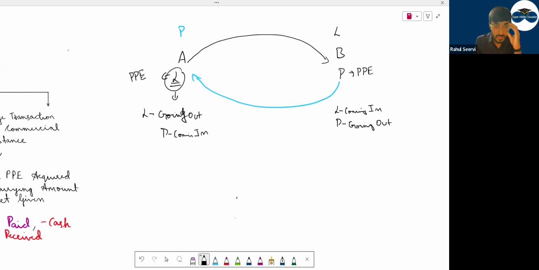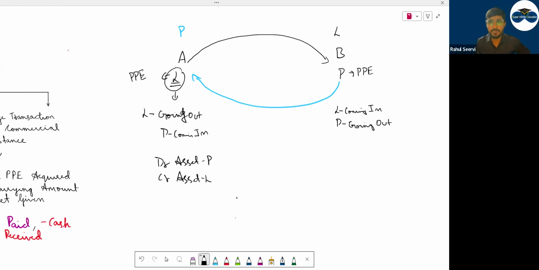Now, for me, Lamborghini is going out. In my books, what will happen? What will be debited? What will be credited? You only say me. I mentioned this is PP. Can I say my Lamborghini is an asset, PP? L asset is going out. Yes or no? क्या आ रहा है अंदर? Porsche. Which asset is coming in? P is coming in. Is the journal entry clear? Debit what comes in, credit what goes out. Asset is only going out and asset is only coming in.